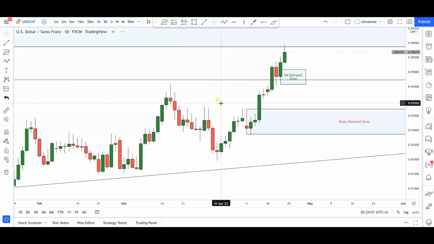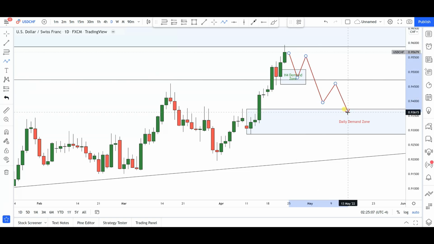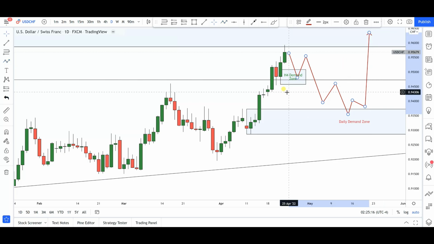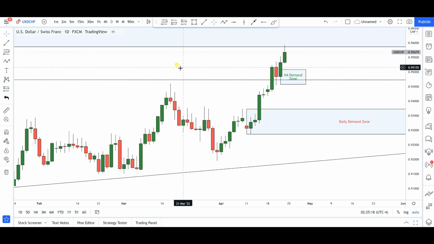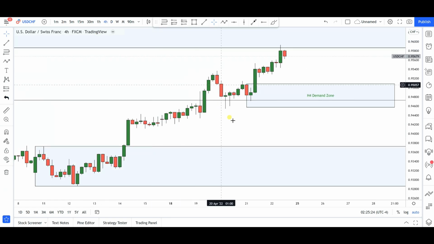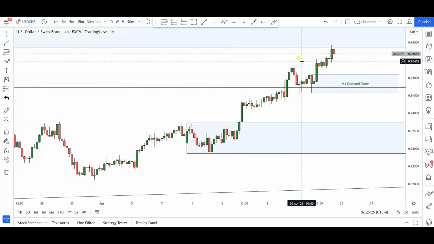Now if we go into the daily time frame, again, you can see the market just continues to push higher and higher. I've identified this demand zone on the daily that led to the break of this level of structure right here. So in the event that we get a push to the downside into this particular demand zone, maybe right around 0.9350 institutional price levels, anywhere from right around here, any bounces we get, I'll be looking for an opportunity to go long for further continuations to the upside. All right, so that's pretty much it from the daily time frame. Now, from the 4 hours time frame, we also have a level that I'm going to be keeping an eye on.